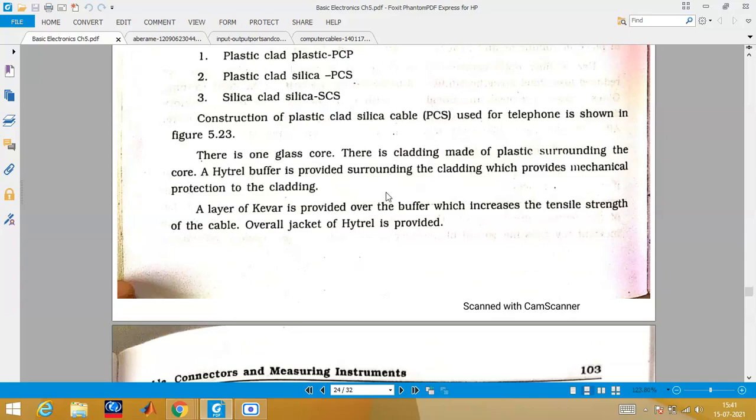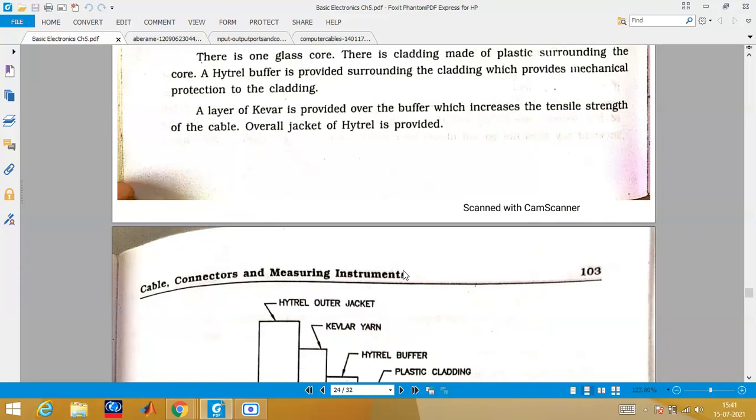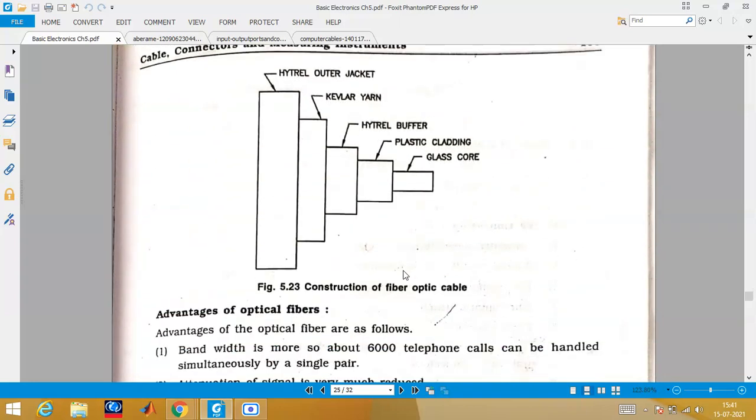Now you can use different overall material to change its strength. Okay, you can see here one diagram, the construction of fiber optic cable. So they are using a glass core, above which they are putting a plastic cladding, then Hytrel buffer, then Kevlar yarn, Hytrel overall. See, now there are different categories present actually.